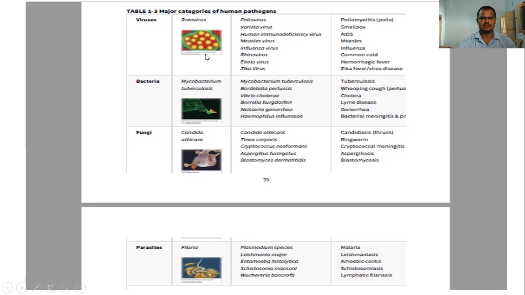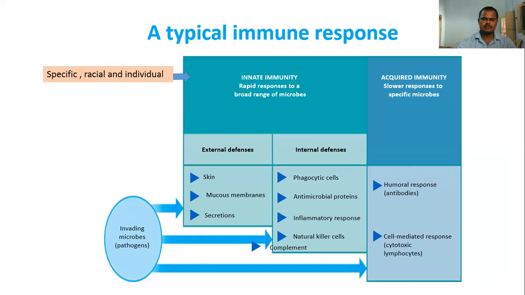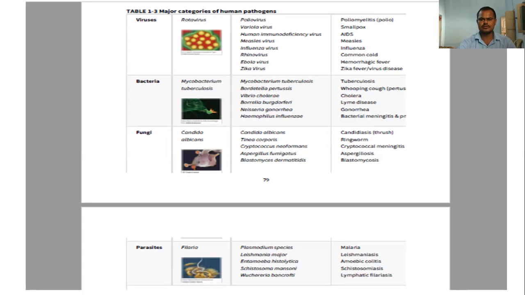So many viruses cause different diseases, and then bacterial diseases: Mycobacterium tuberculosis, Bordetella, Vibrio cholerae, and Neisseria gonorrhoeae, which causes gonorrhea. And fungi: some fungal organisms are also pathogens causing different diseases in human beings, Candida albicans causing candidiasis, thrush, and ringworm.